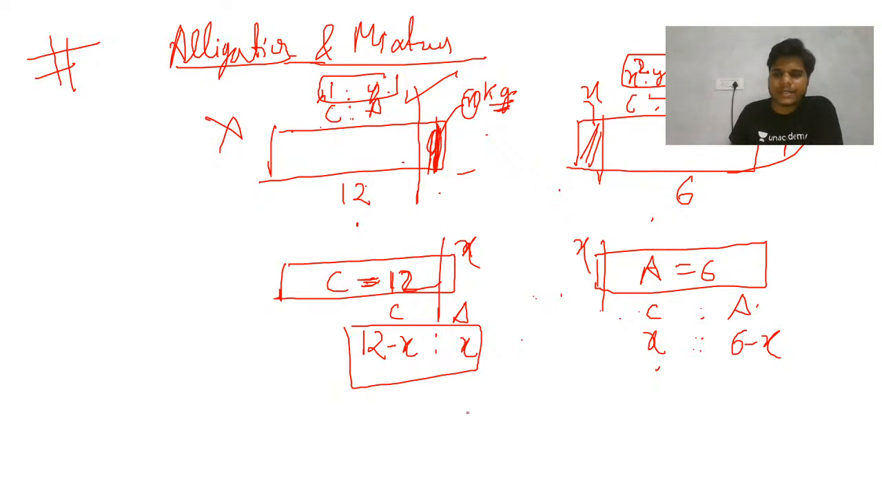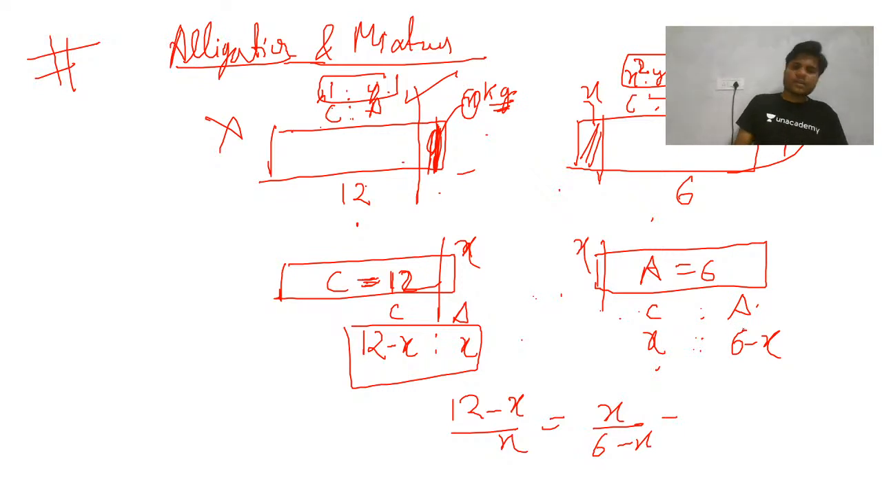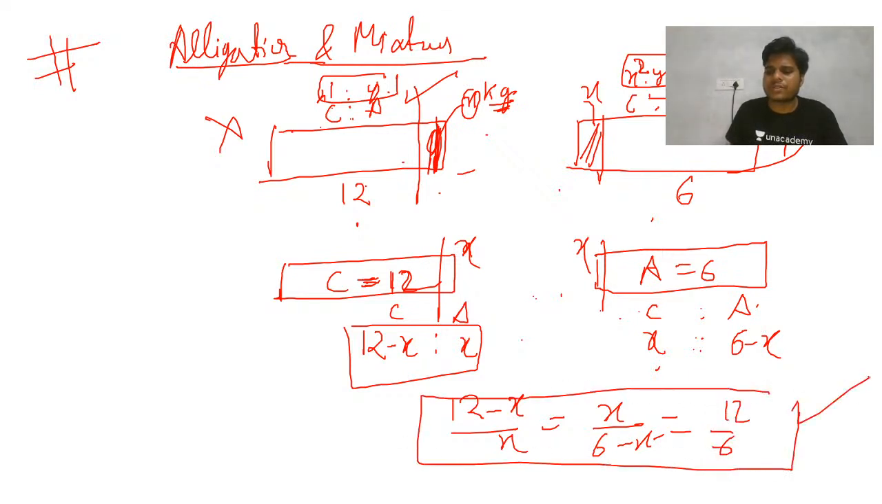So you can write it like this: 12 minus X upon X equals X upon 6 minus X, and this is fine now. So this is 6 minus X. This is copper, this is aluminum. So copper, yeah. So this will be equal to 12 by 6. Now accordingly you can solve this equation.